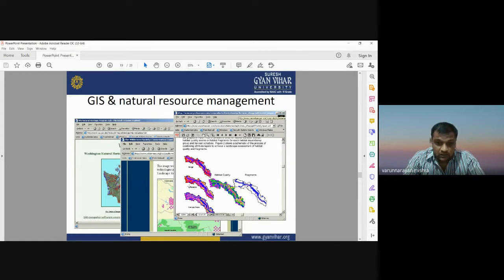Then you can also have some information about the fragmentation, the canopy gaps. Canopy means the upper surface of the forest.